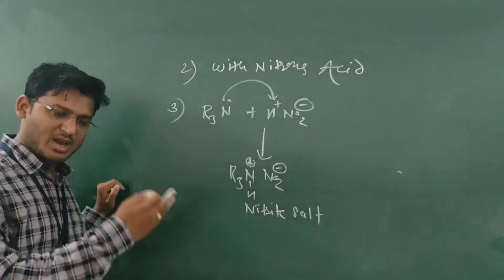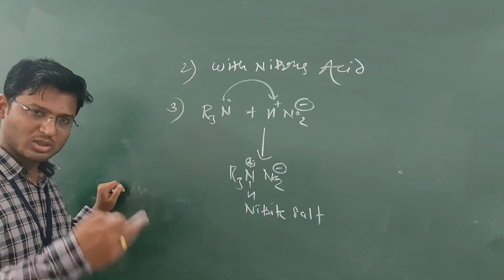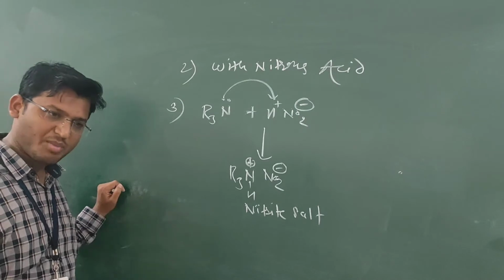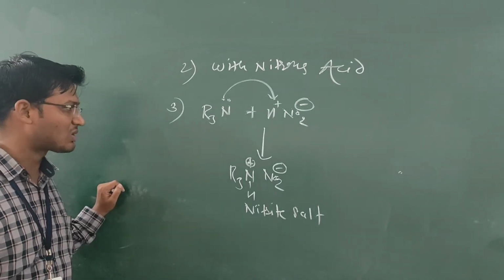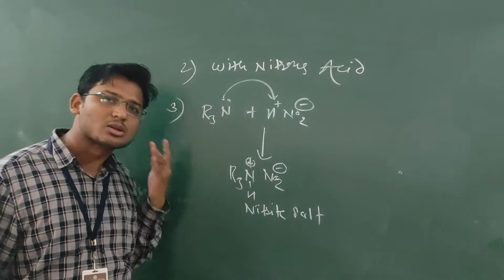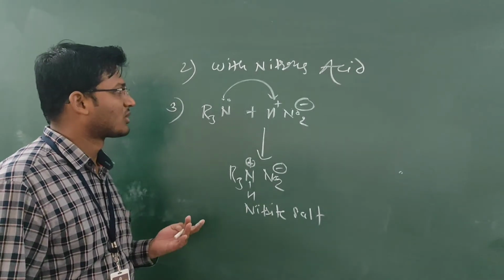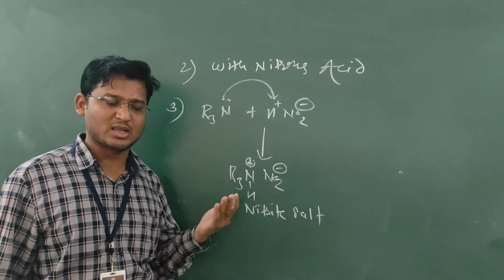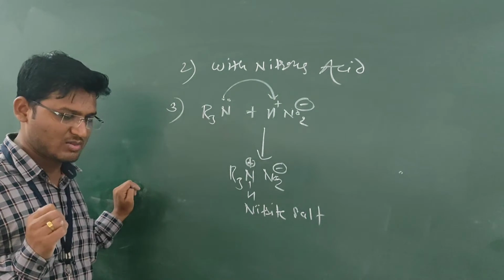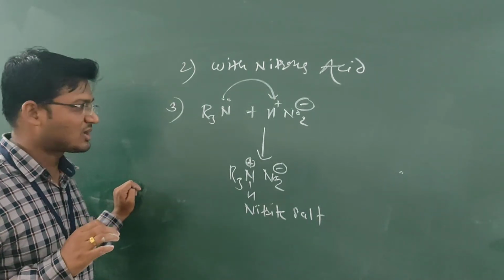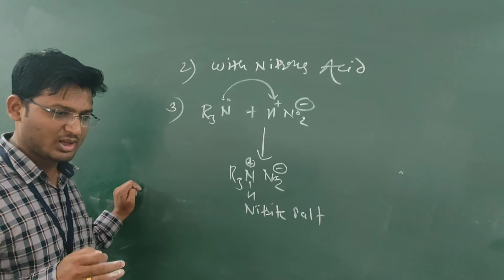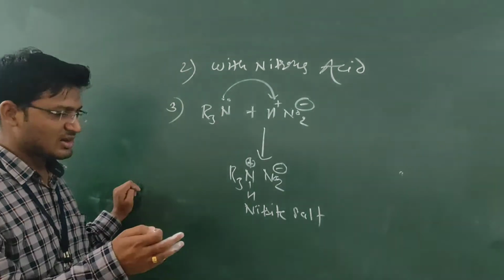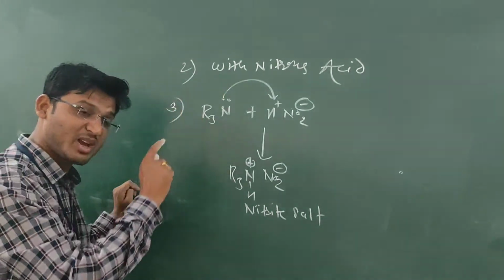In this way, the primary amine reacts with nitrous acid and forms an alcohol, the secondary amine forms a nitrosoamine, which is an oily product, and the tertiary amine forms a nitrite salt. This can be used for the differentiating test of primary, secondary and tertiary amines. When an amine forms an alcohol, it is a primary amine.